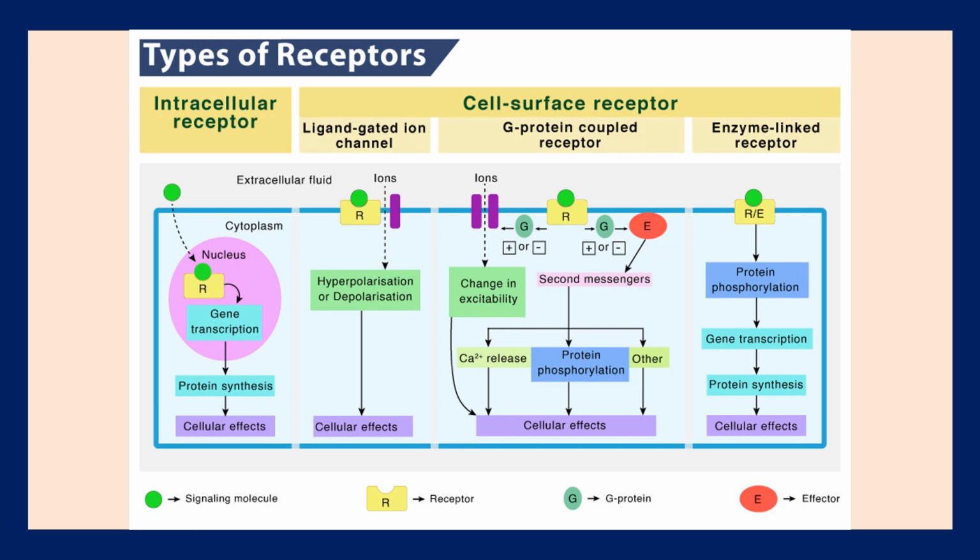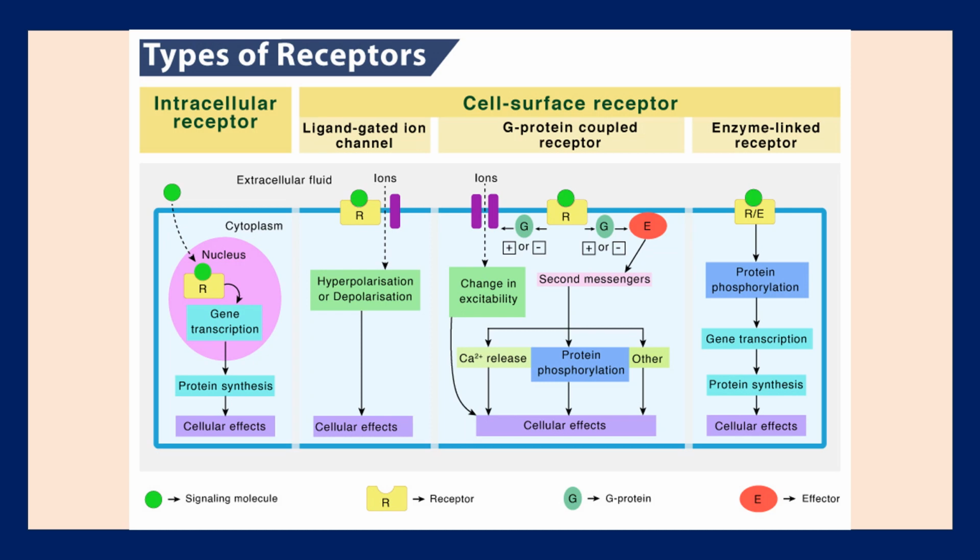And the G protein coupled receptor is a very particular type of cell surface receptor, and it's a very intricate receptor complex that forms with the ligand. After the ligand binds with the receptor, it gets phosphorylated or activated, and then it can go either way.